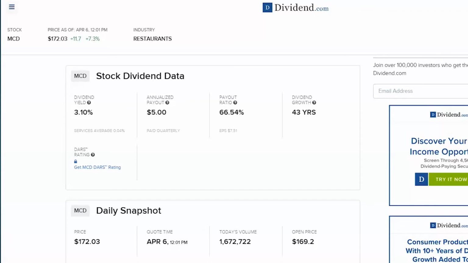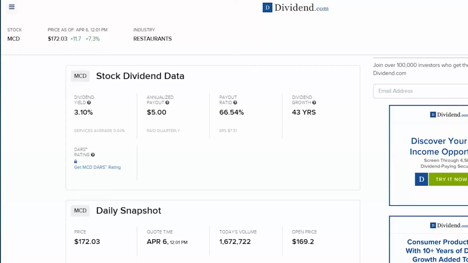The 50% thing is pretty much just a guideline for me, not necessarily an end-all be-all. I don't like to see it too much higher than that though. So this one still is pretty good. Like I said, not the absolute best for me, but it's still really good. That payout ratio for them, they've been in business for so long, it's not as huge of a deal. They manage their cash pretty well, it seems like. So this is still a good thing. Now if this were at like 90%, 95%, that's really kind of concerning.